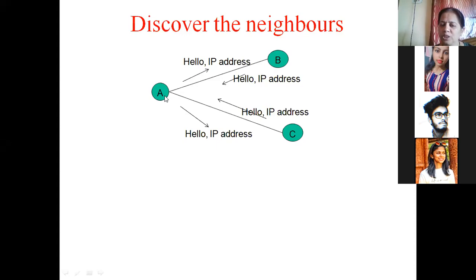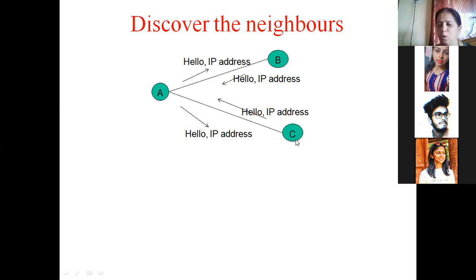Similarly, the same procedure will be executed for A and C. A is directly connected to C. So A will send a hello message to C and C will reply with a hello message and its own IP address. Now what happens? A has discovered its neighbors. So A knows that there's a neighbor called B and its IP address is so and so.